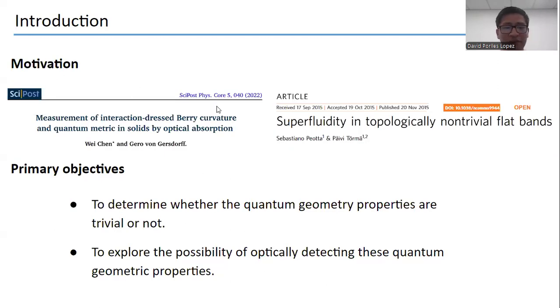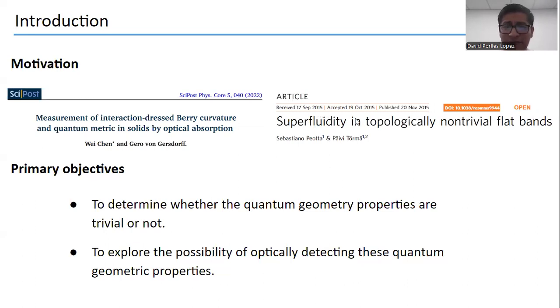For the motivation, in recent years several studies have emerged that talk about the relationship between the quantum metric and electromagnetic response in different materials, for example, semiconductors. And also the relationship between quantum metric and superfluidity with flat bands has appeared.